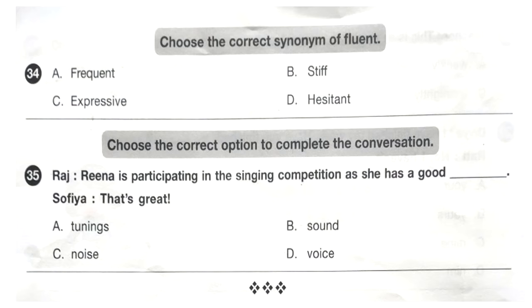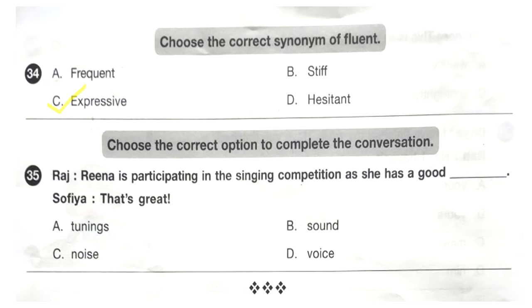Question number 34. Choose the correct synonym of the word fluent. A frequent, B stiff, C expressive, D hesitant. So we have to choose the correct synonym of the word fluent. So what is fluent? Fluent means able to speak or write any language or any foreign language very easily and accurately. Or it can be, fluent means expressing in a smooth and accurate way. So hence here the answer is option C, expressive, which can be chosen as a synonym for the word fluent.